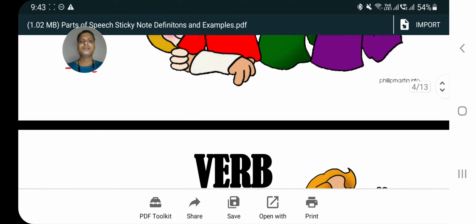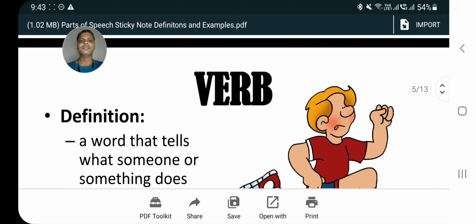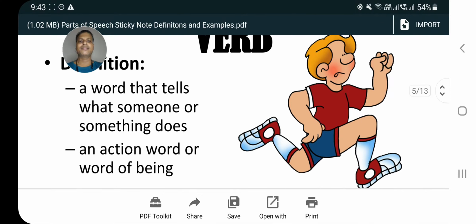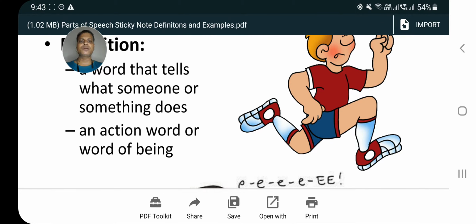Okay, students. Now let us come to the next one, that is verb. Verb in Hindi is called as kriya. Verb is an action word, a word that tells what someone or something does. Another definition of a verb, an action word or word of being is called a verb. So verbs are generally used to refer some actions.